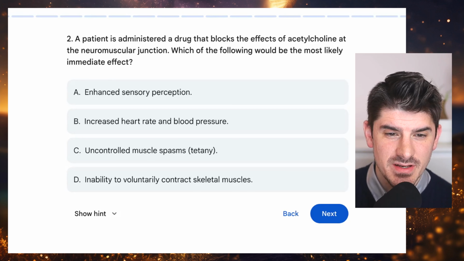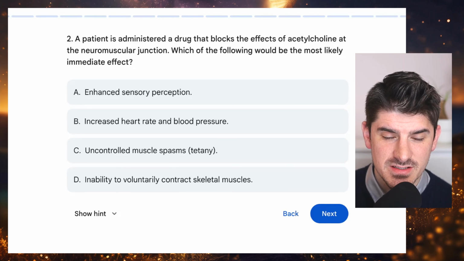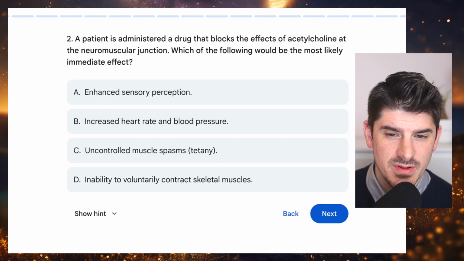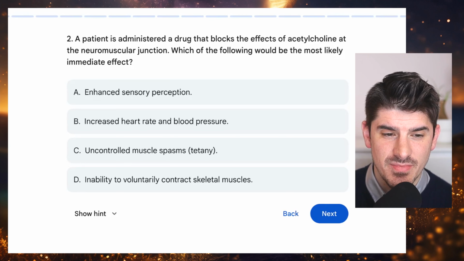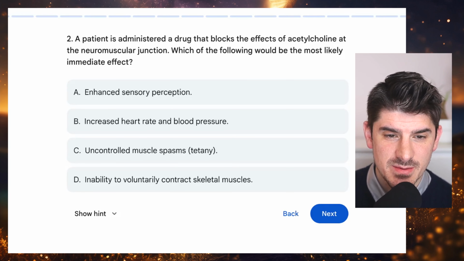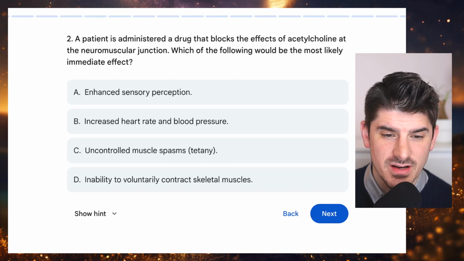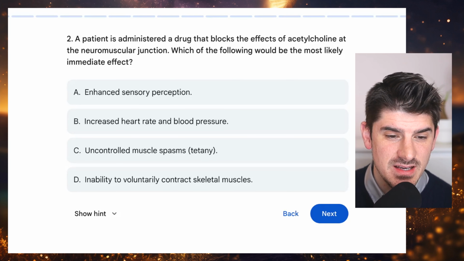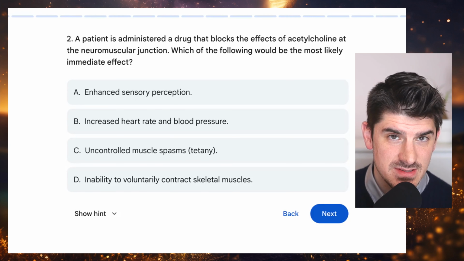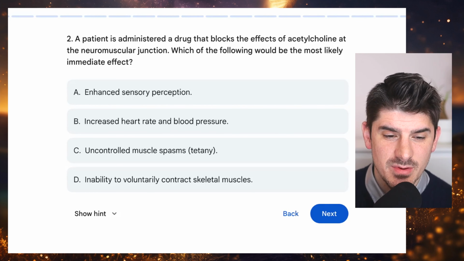A patient is administered a drug that blocks the effects of acetylcholine at the neuromuscular junction. Which of the following would be the most likely immediate effect? A, enhanced sensory perception. B, increased heart rate and blood pressure. C, uncontrolled muscle spasms, tetany. D, inability to voluntarily contract skeletal muscles.